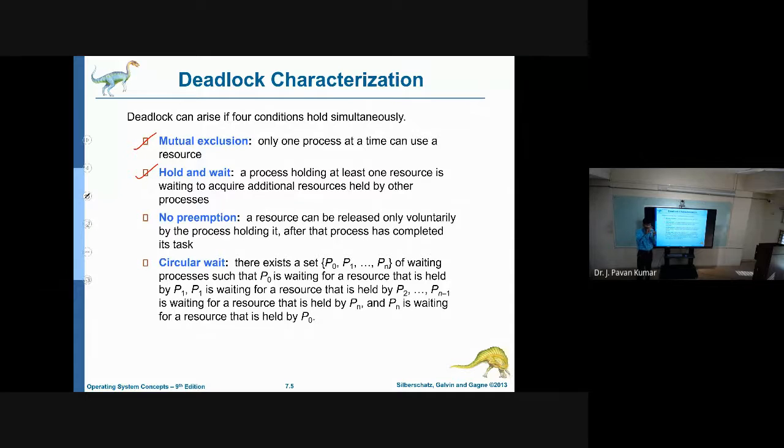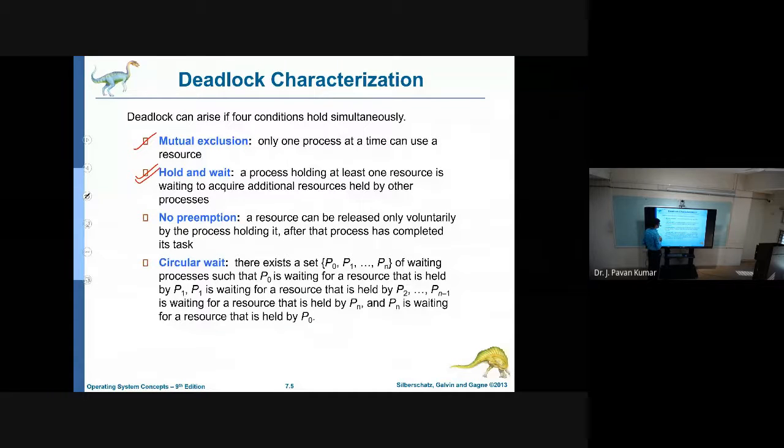The first process can complete its execution and release both resources only after it gets the second resource, which is held by the other process. Like this, this will also lead to deadlock.